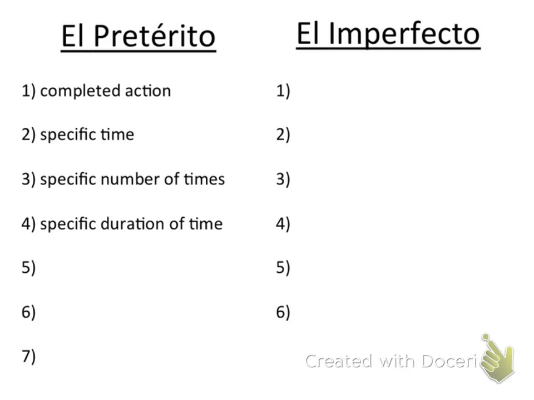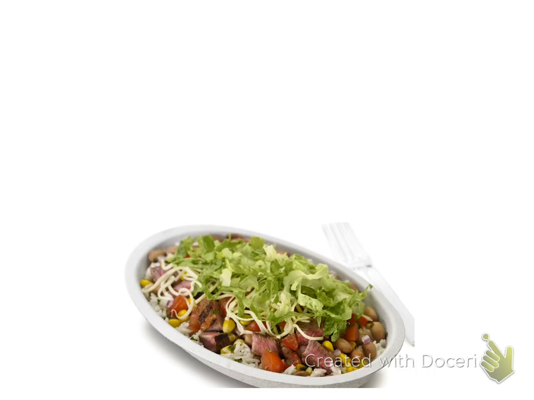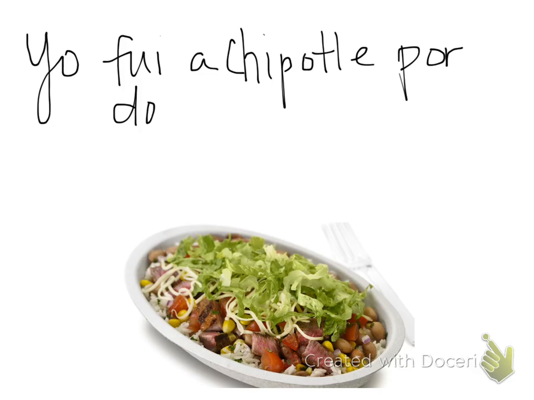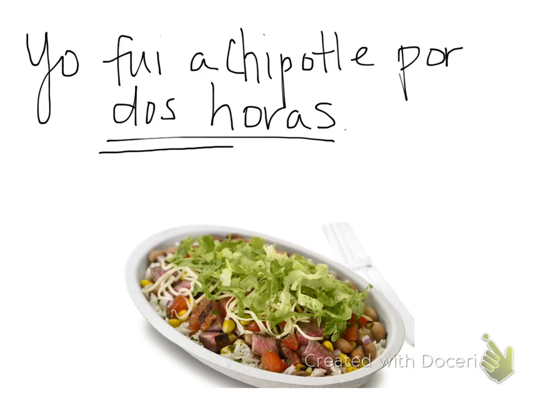Not only do you use the Pretérito to talk about a specific number of times, but you also use it to talk about a specific duration of time. To continue with our Chipotle again, yo fui a Chipotle por 2 horas, or I went to Chipotle for 2 hours. Because we have a specific duration of time that you were there. Pretérito.